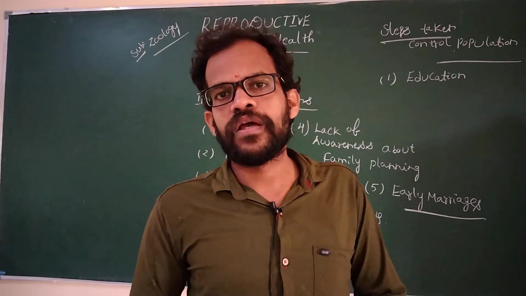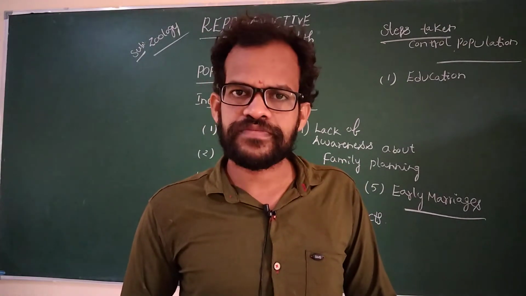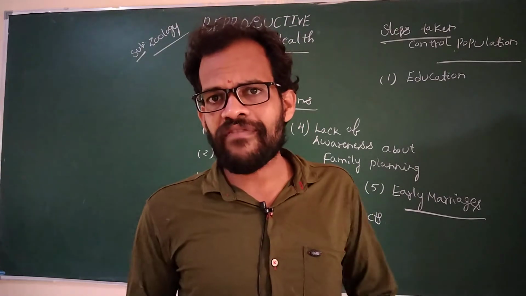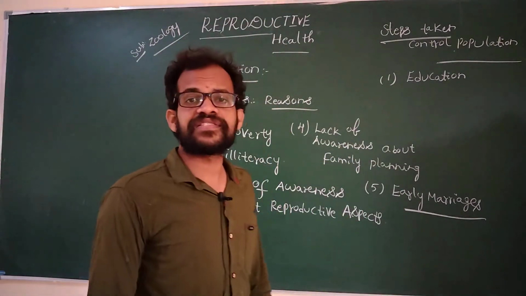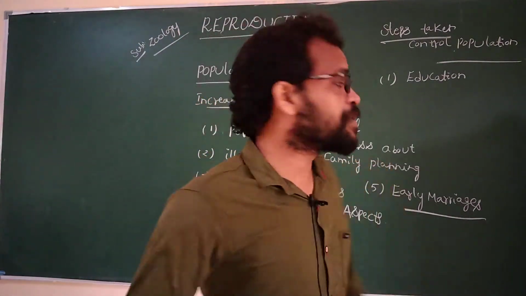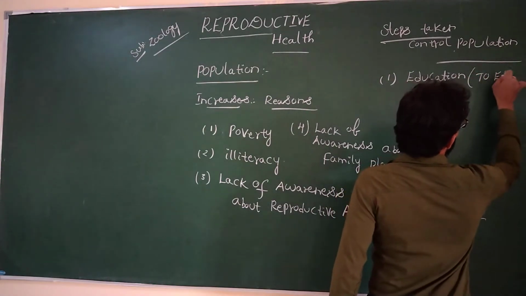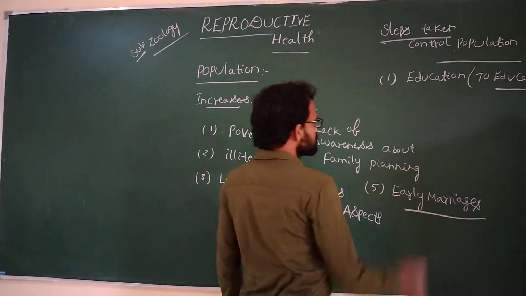But nowadays many people have no facilities for education because of lack of food, money, and economic background. Education means educating every person, every child, first.